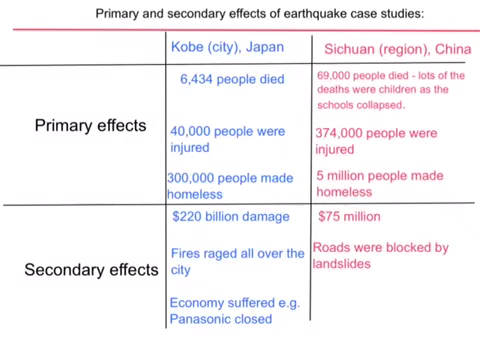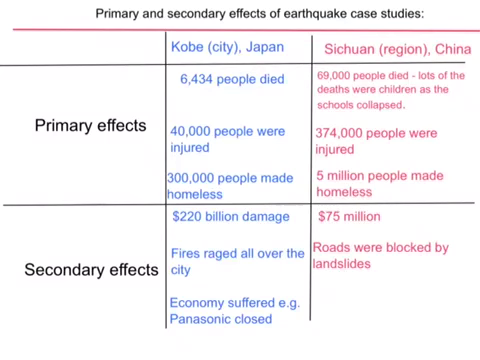40,000 people were injured in the Kobe earthquake, whereas 374,000 people were injured in the Sichuan earthquake. 300,000 people were made homeless in Japan, whereas in China, 5 million people were made homeless. So as we can see, the primary effects of the earthquakes were much worse for the Chinese earthquake, which is to be expected as it is an LEDC country, whereas Kobe is our MEDC example. The secondary effects also differed.